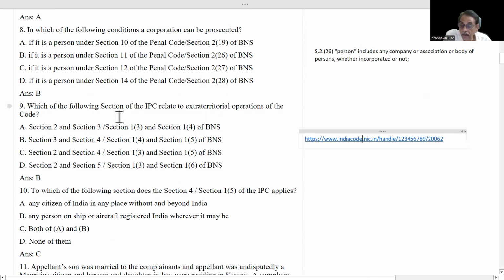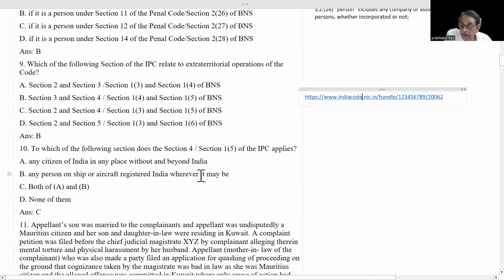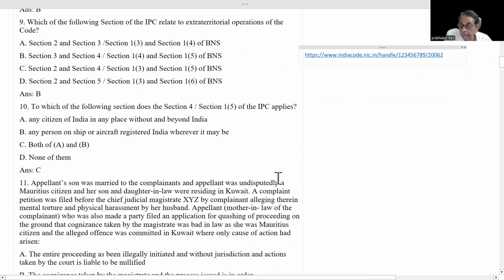Which of the following sections of the IPC list extraterritorial operations? Section 1.5 of BNS. We have just covered it. To which of the following sections do section 4 and section 1.5 apply? Just now we explained any citizen of India in any place without and beyond India, that is extraterritorial.